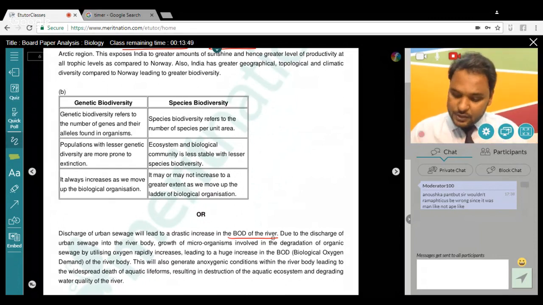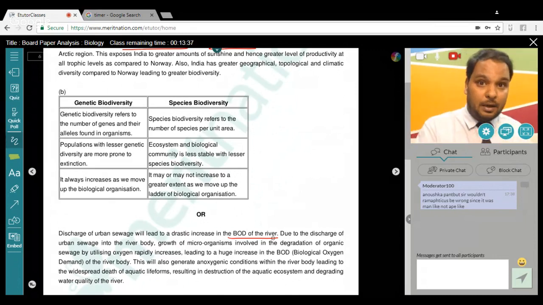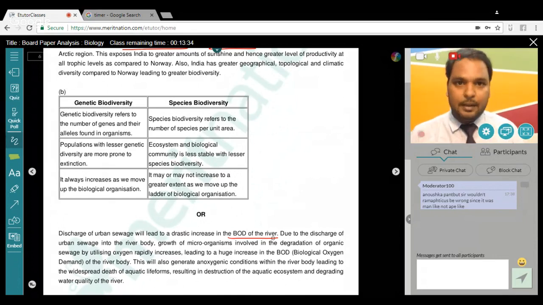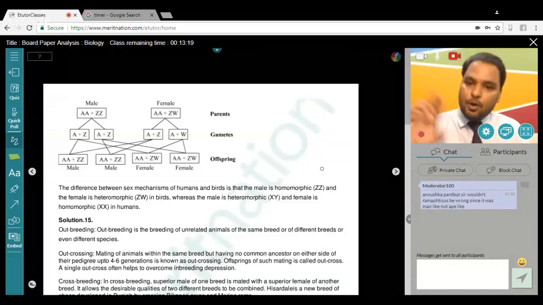Now the next question is question number 14. A good question, because it asks you to explain the mechanism of sex determination in birds. Those who have studied sex determination other than in humans can answer it very well. The difference between birds and humans is that in humans we have homomorphic and heteromorphic: hetero is male, homo is female, XX and XY. Whereas in birds, it's the opposite.